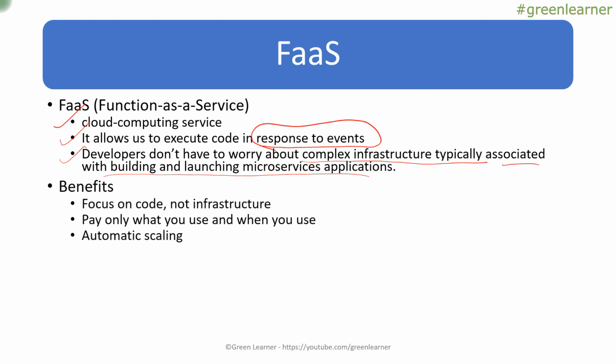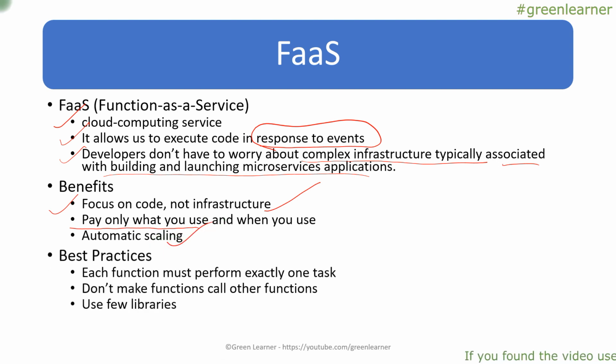And what are the benefits of this one? We just have to focus on the code, not the infrastructure. We only pay for what we use and when we use it, and automatic scaling is very efficient with this. So what are the best practices that we have to use with function as a service?